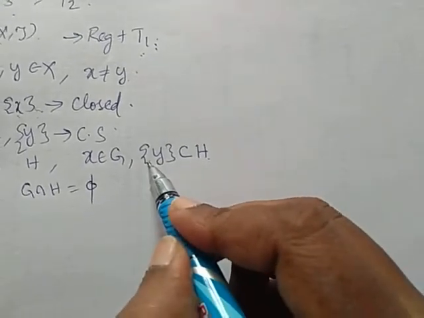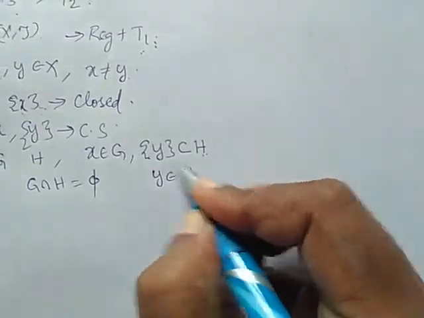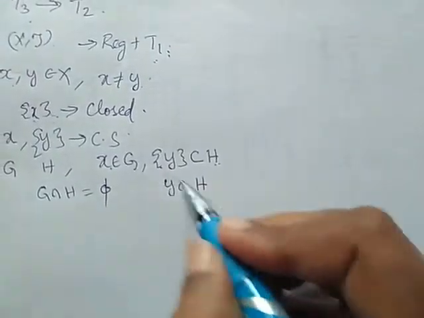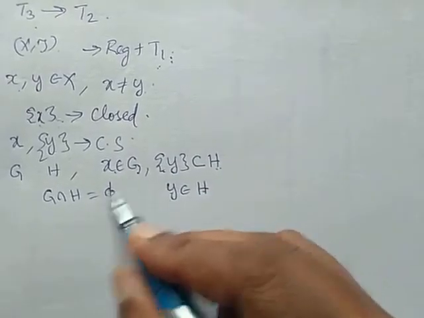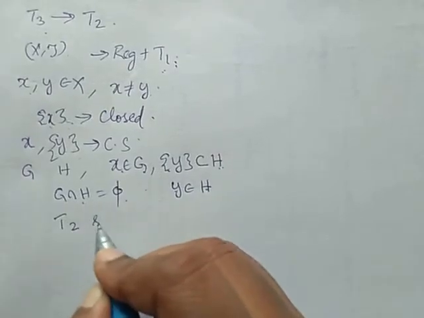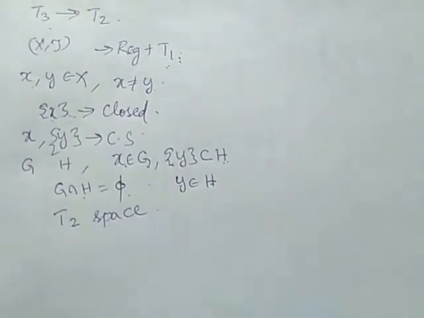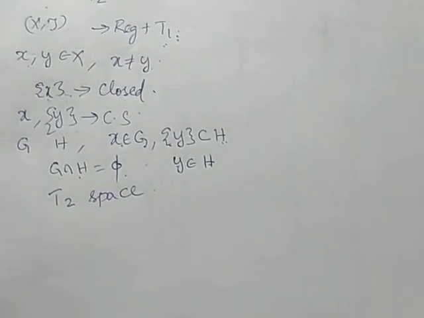So the singleton set is a subset of H, which means y belongs to H. Now we have x belongs to G, y belongs to H, G and H are open and G intersection H is the null set. Therefore it is a T2 space. Therefore every T3 space is a T2 space also.